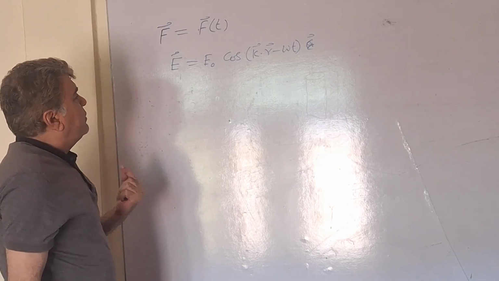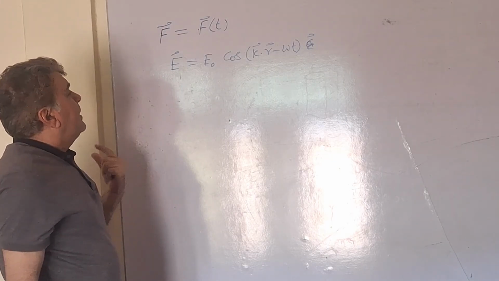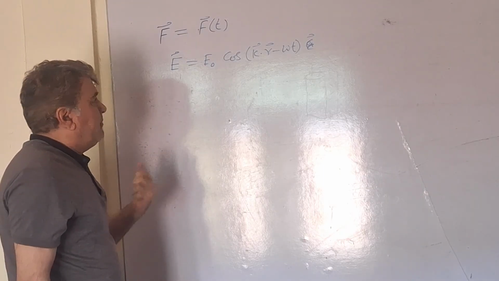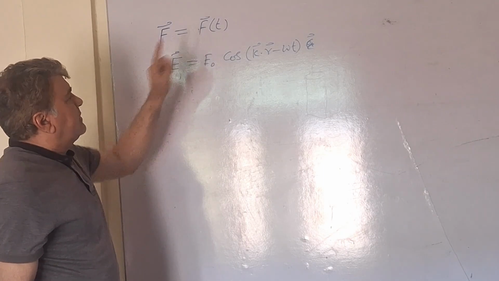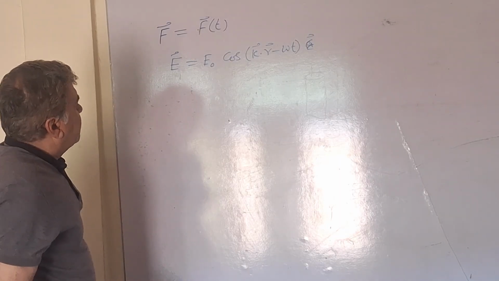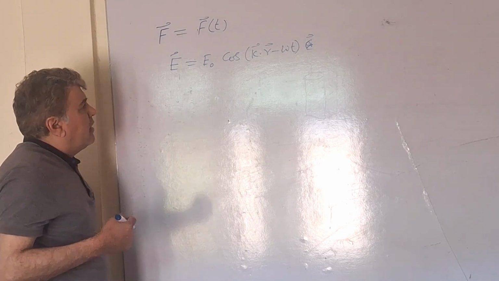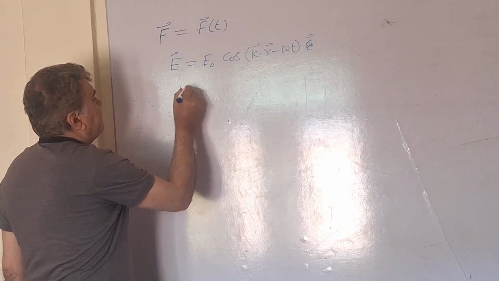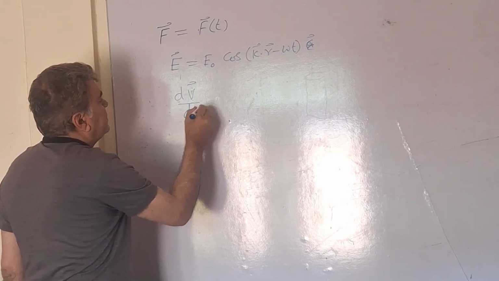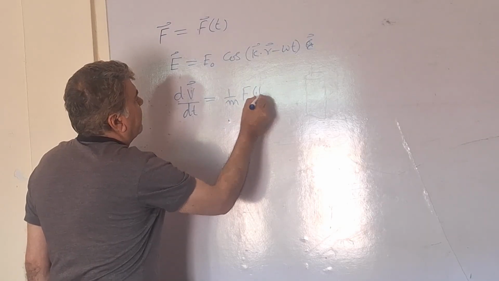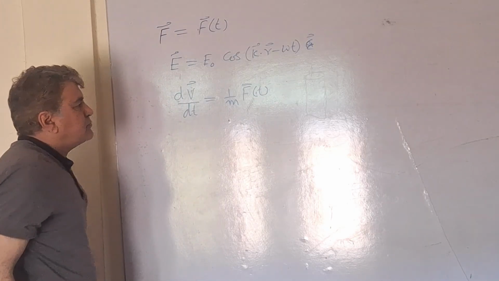So in this video, I want to develop a generalized formalism for finding the trajectory and dynamical variables of a particle experiencing force F of t. To this end, from one of the differential forms of Newton's second law, I can write dv over dt equals 1 divided by m times F of t.